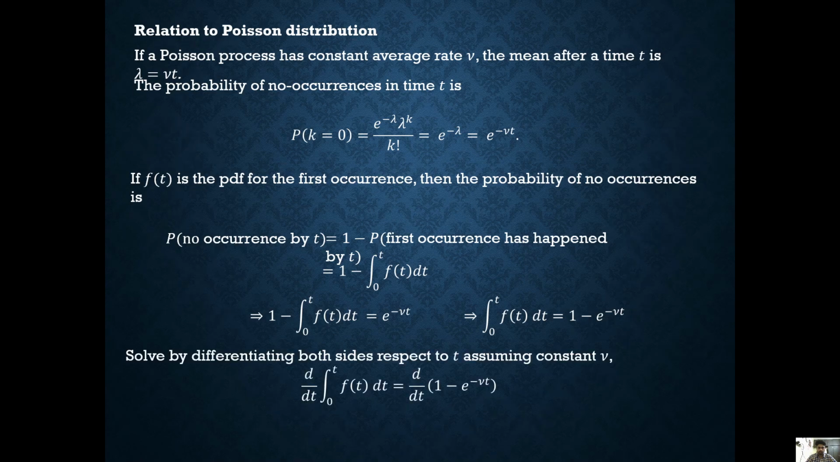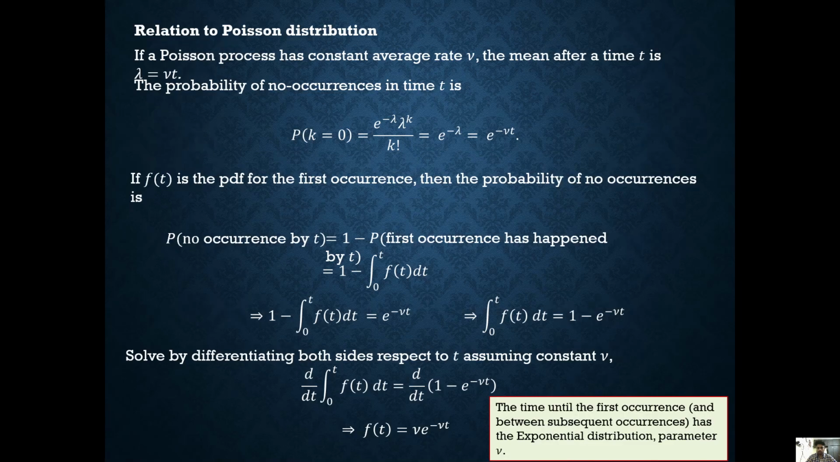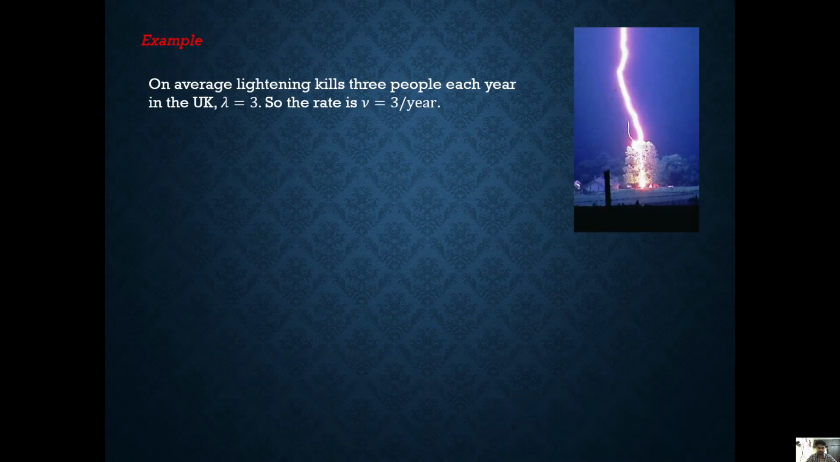Solve by differentiating both sides with respect to t, assuming constant v. d/dt of the integral from 0 to t of f(t) dt is equal to d/dt of (1 minus e^(-vt)). So f(t) is equal to v e^(-vt). The time until the first occurrence, and between subsequent occurrences, has the exponential distribution with parameter v.